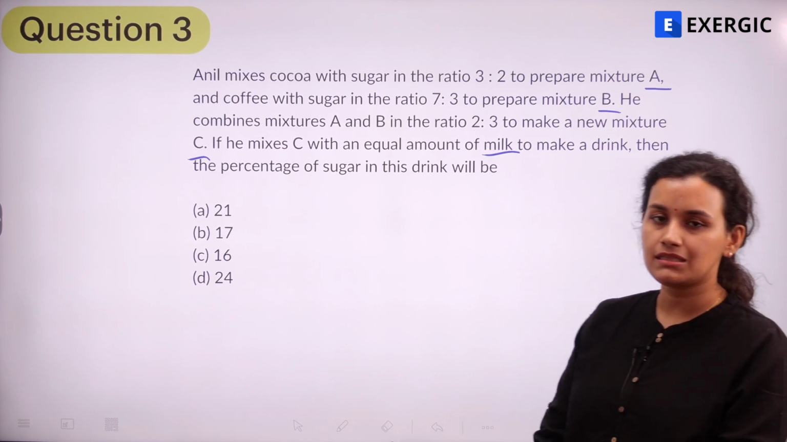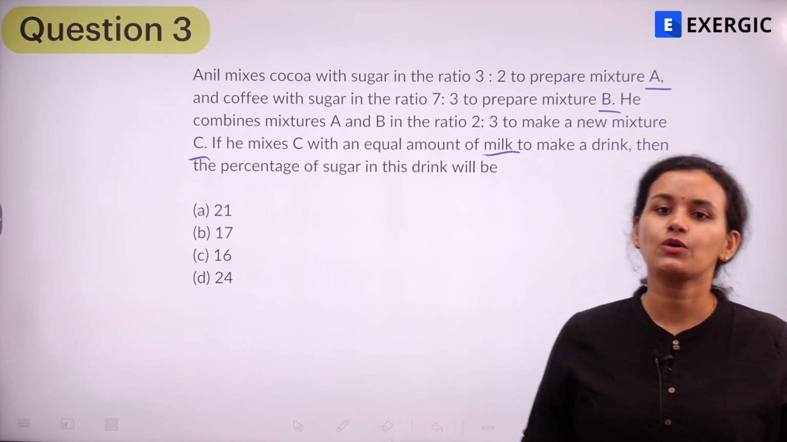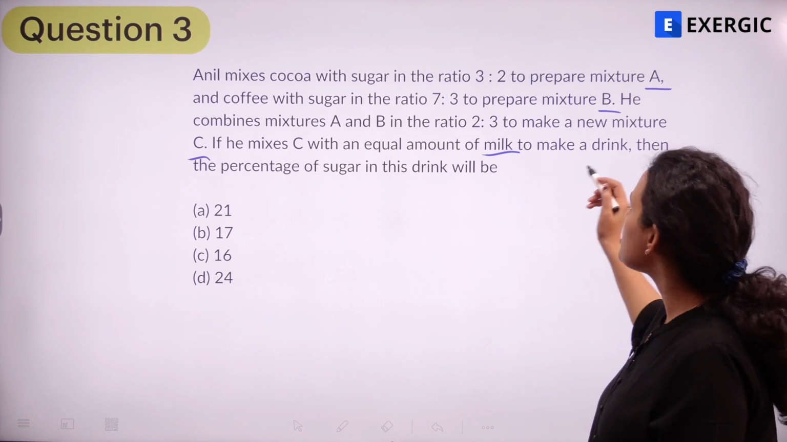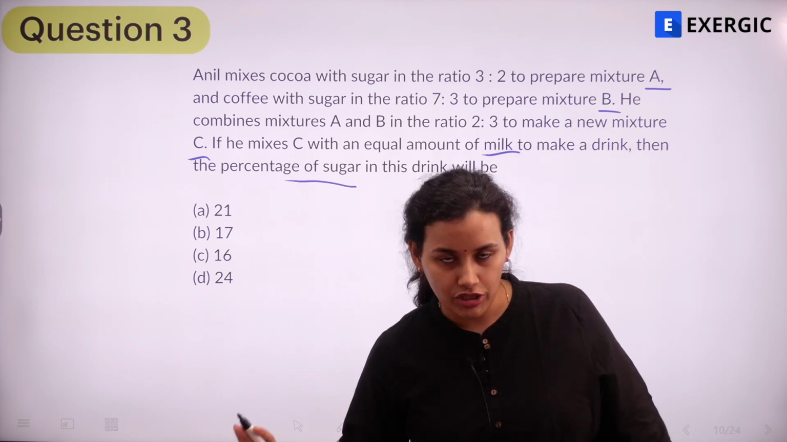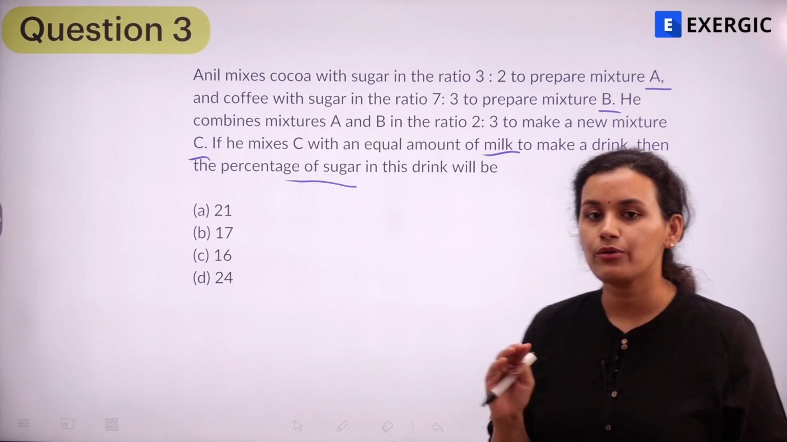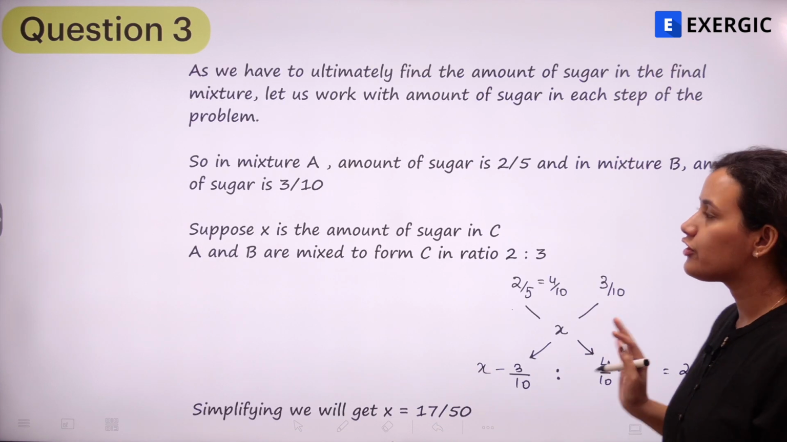So what is the percentage of sugar in this final mixture? That's the question, right? First and foremost, we have to find out the percentage of sugar. So that's what we're going to work with. We're going to work with the amount of sugar, right?